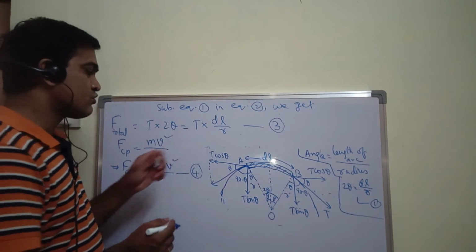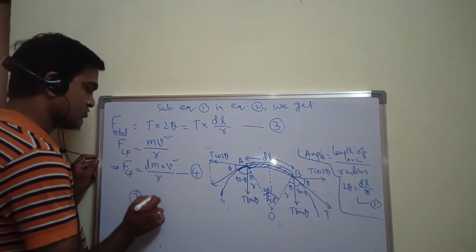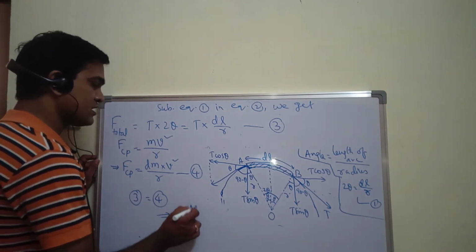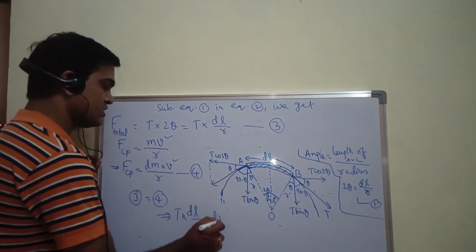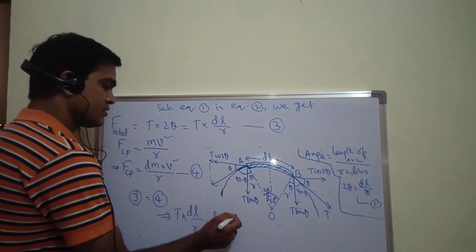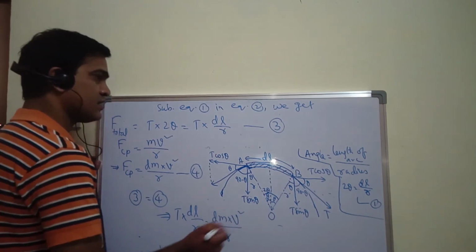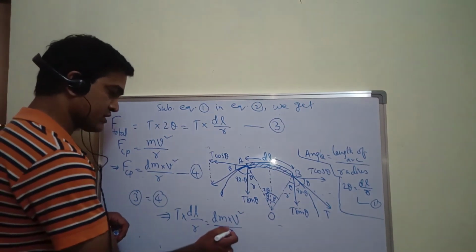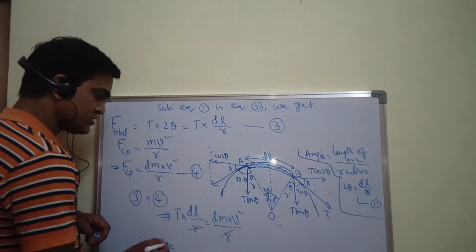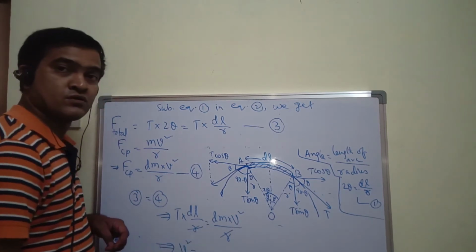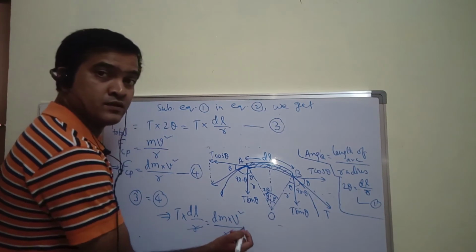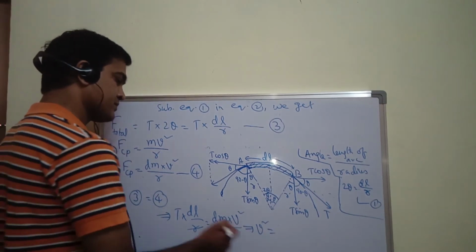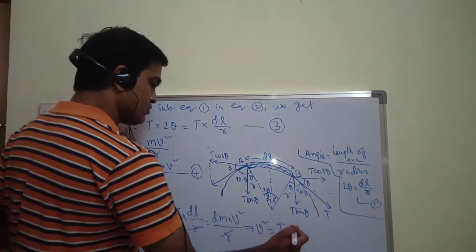Now if I equate these two, what will we get? Equation 3 is equal to equation 4, which implies T into dl upon r is equal to dm into v square by r. So can I cancel anything? Okay, r gets cancelled. Now from this, v square is equal to, let me write here.